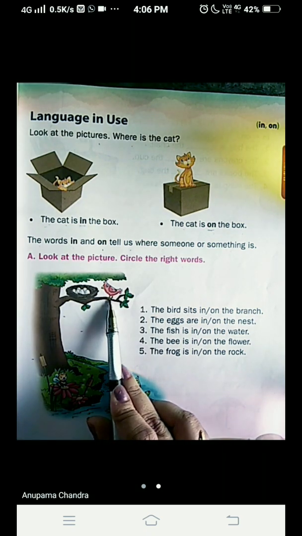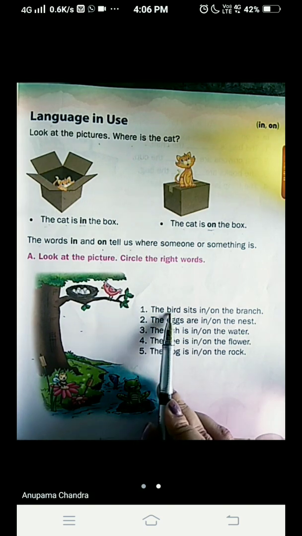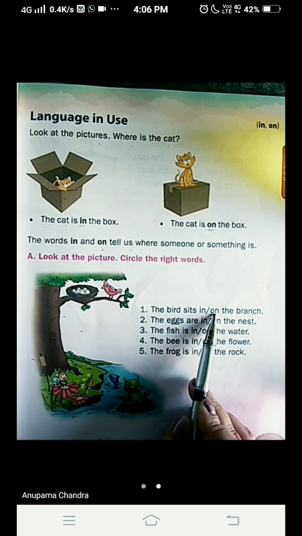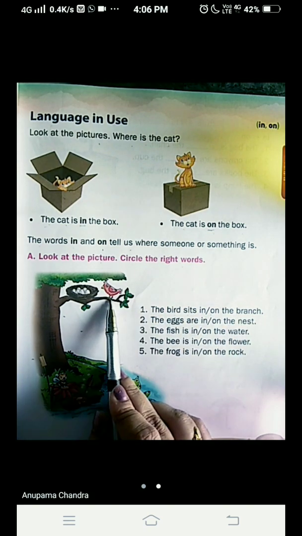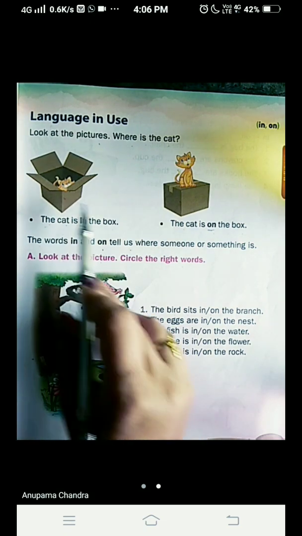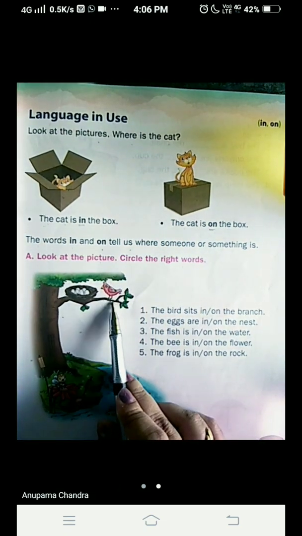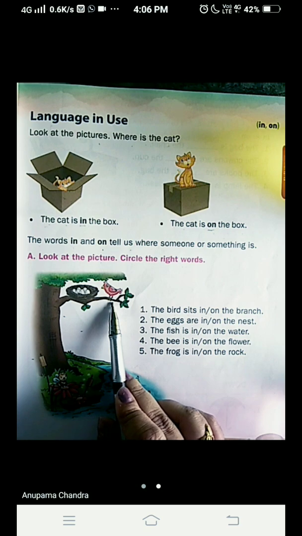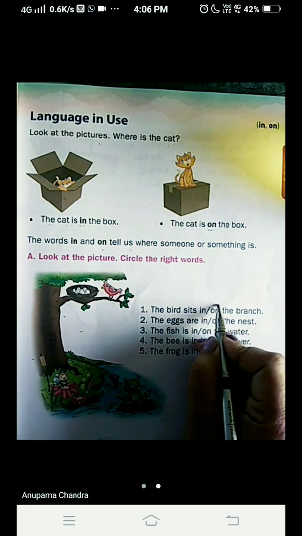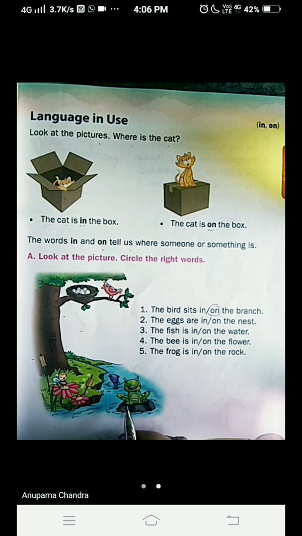It is sitting here. In is inside and on is on top of. So, what is the answer? The answer is on the branch. So, circle it.